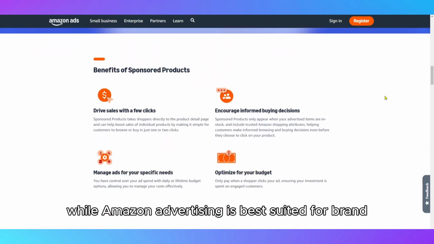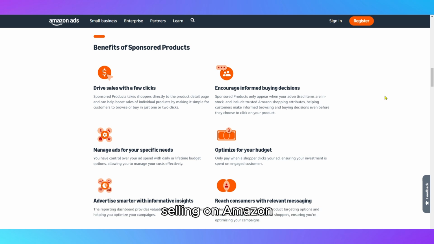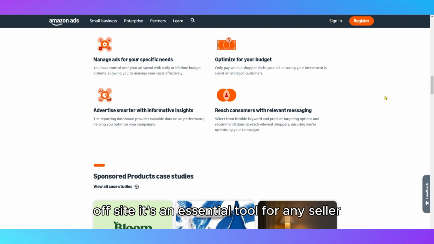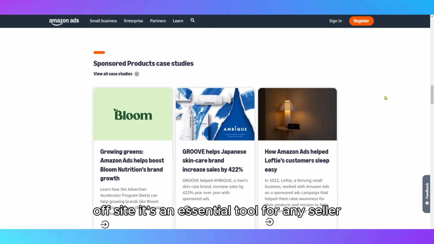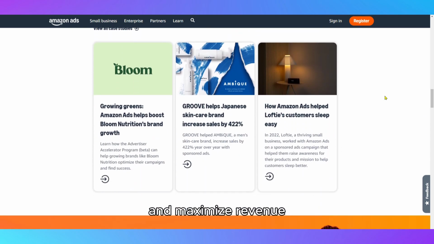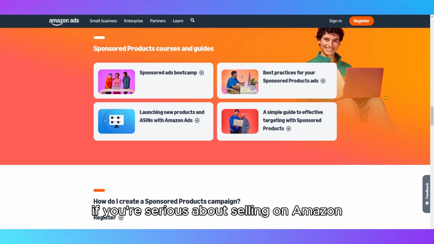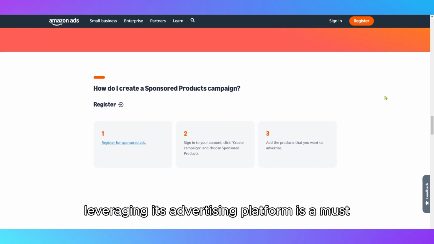While Amazon Advertising is best suited for brands selling on Amazon, it also offers options for those looking to build awareness off-site. It's an essential tool for any seller wanting to increase product visibility and maximize revenue. If you're serious about selling on Amazon, leveraging its advertising platform is a must.